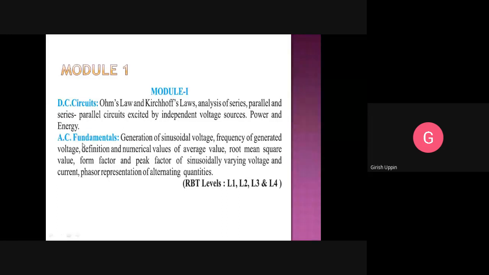So there are two types of currents we have. One is the direct current and the second one is the alternating current. What is direct current? Direct current has a fixed direction. Okay, it has a magnitude and it has a fixed direction. If we apply a direct voltage to any circuit, then we will definitely know the direction of the current. In case of AC, as the name suggests, alternating current, the magnitude and/or the direction of the